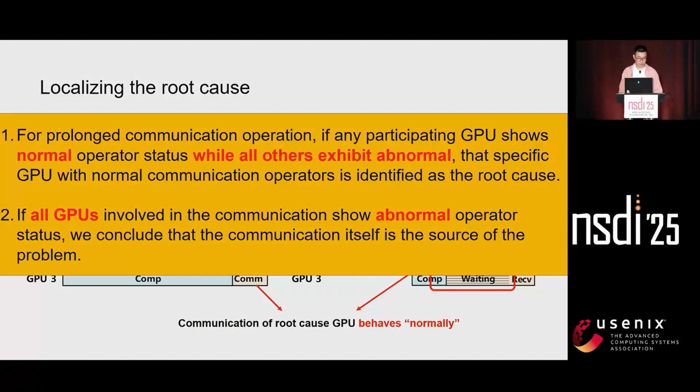For prolonged communication operation, if any participating GPU shows normal operator status while all the others exhibit abnormal, that specific GPU with normal communication operator is identified as the root cause. If all the GPUs involved in the communication show abnormal operator status, we conclude that the communication itself is the source of the problem.